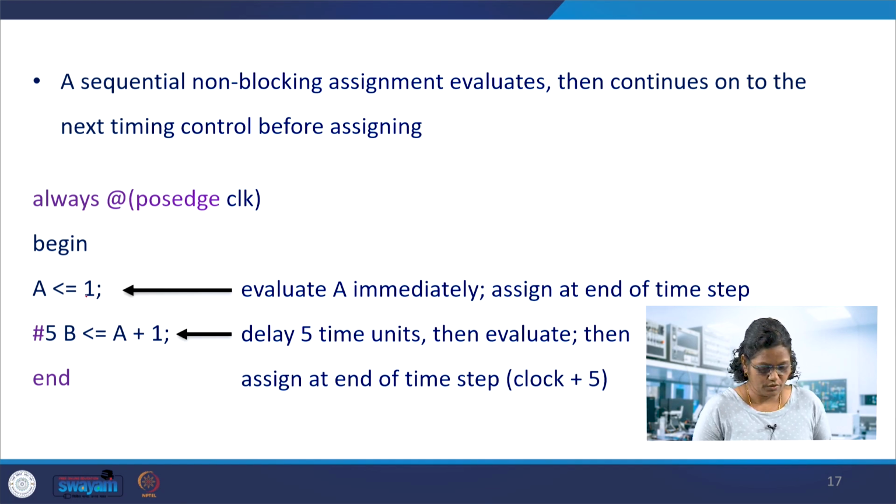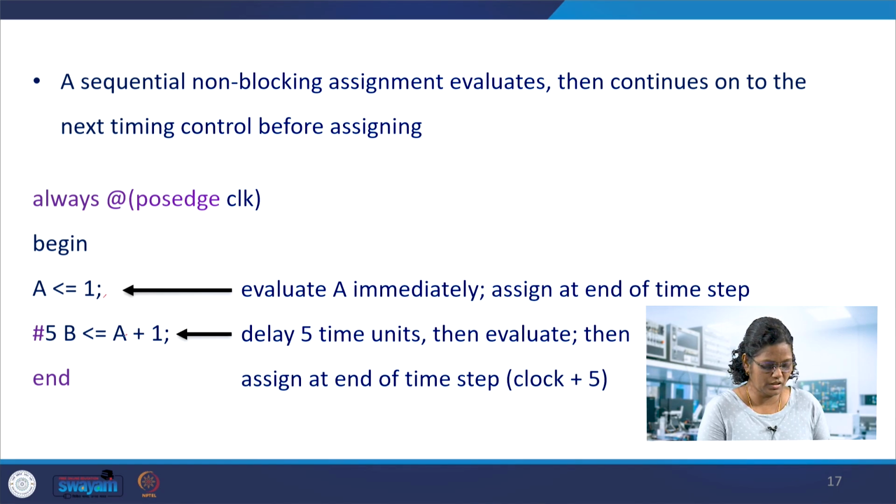So if you look at the passage of the clock, you can see that at the end of the time step this is getting 1, whereas this is getting 2 after 5 time units. So evaluate A immediately and assign it at the end of the current time step, compared to the blocking one. In sequential non-blocking assignments, it is taking the timing controls, because this is evaluated and assigned.